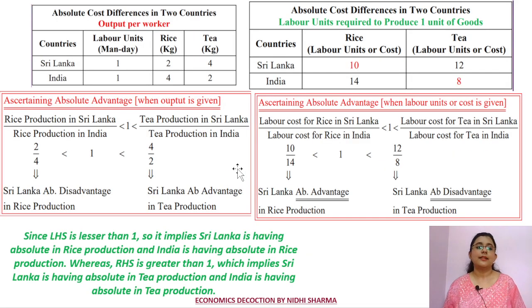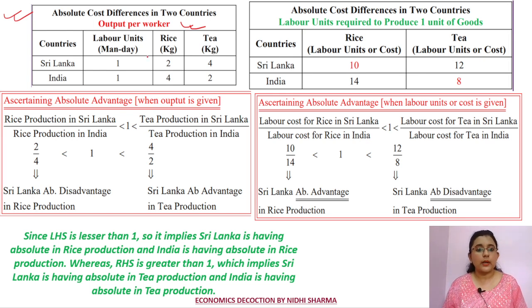Now let's understand in these two scenarios what is going to be your absolute advantage. See, you can have two ways of looking at absolute advantage. The first one is output per worker, and the second one is labor units required to produce one unit of good. So if you look at absolute advantage in terms of output per worker, that means how much output I am going to produce using my level of resources.